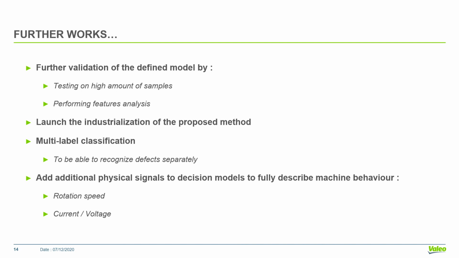One way to improve our results will be studied. We want to provide other physical quantities to our model, such as rotation speed, current or voltage, in order to fully describe machine behavior from different physical points of view.